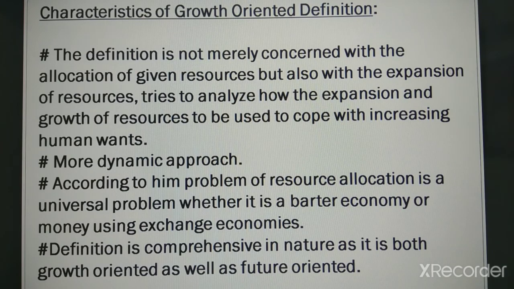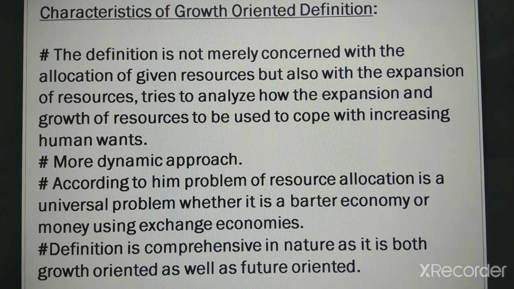Now some characteristic features of the growth oriented definition given by Samuelson. The definition is not merely concerned with the allocation of given resources, but also with the expansion of resources. It tries to analyze how the expansion and growth of resources can be used to cope with increasing human wants.